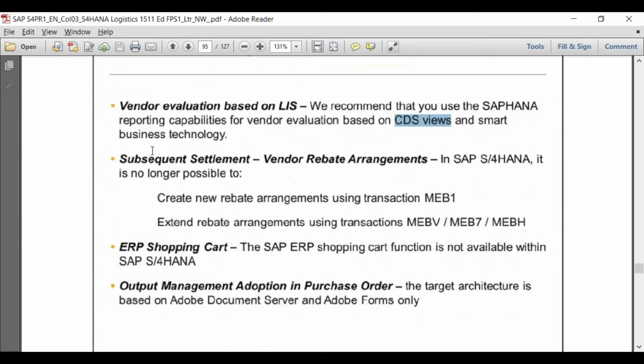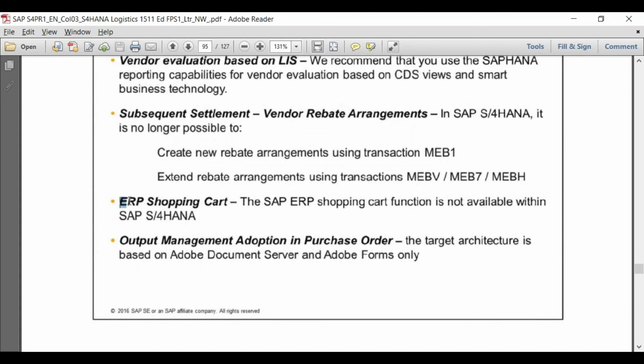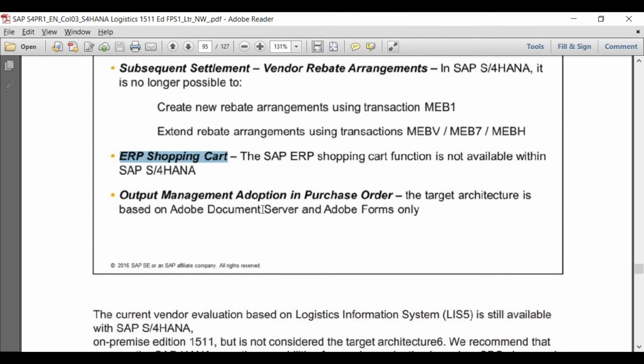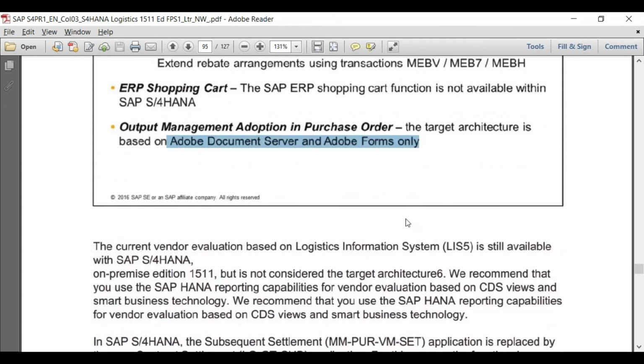Subsequent settlement, we will discuss from the SD point of view because we have a scenario we can talk about. Shopping cart is no more available. I don't know how many of you are aware of this. Even I was not working on this shopping cart functionality. Output management: the target architecture is based on Adobe Server and Adobe Forms only, as we discussed today also. If you go through the 1511 document, it will clearly say that there is no option available for NACE, NAST.